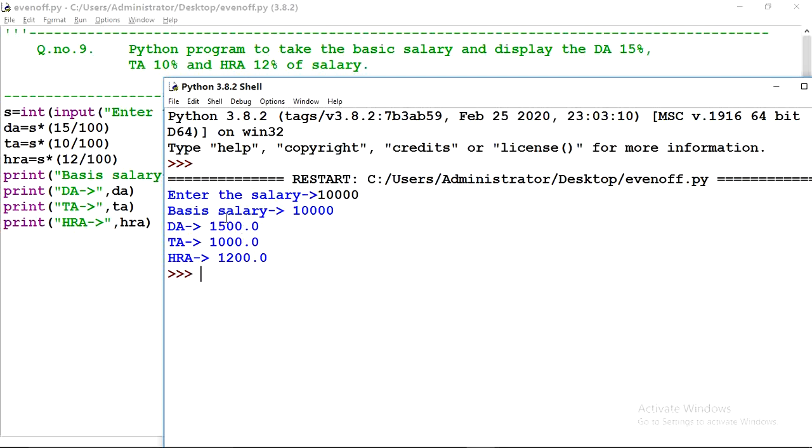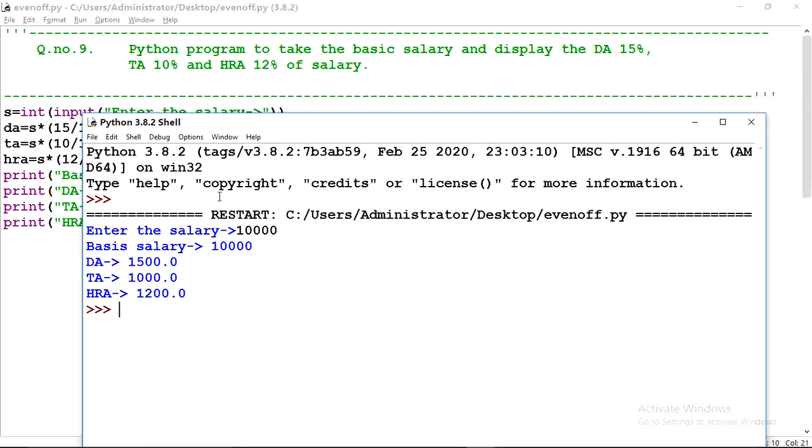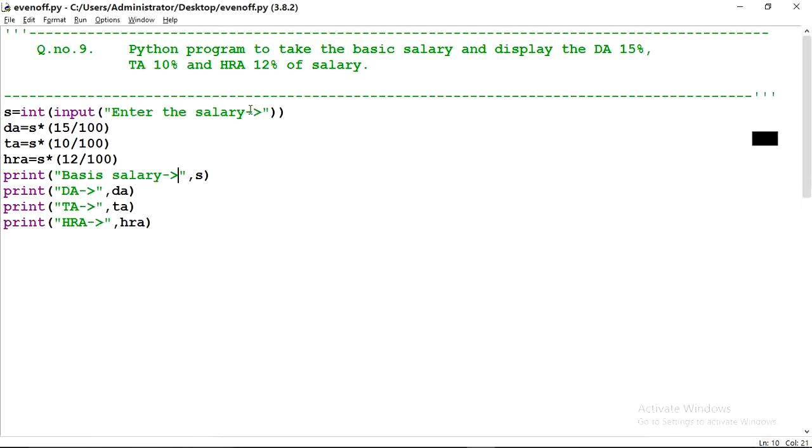This is basic, DA, TA, HRA according to the question. The Python program first asks for the basic salary and displays DA 15%, TA 10%, and HRA 12%. So this is question number 9.